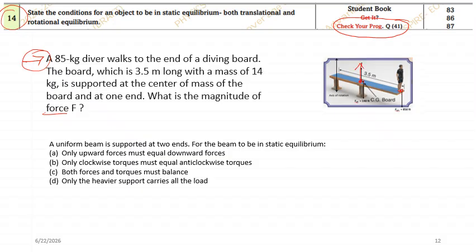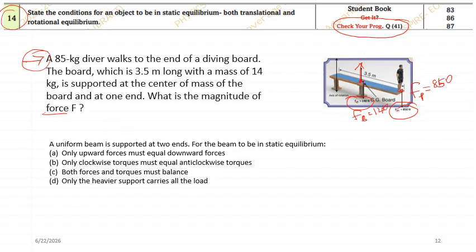This force is acting exactly upward. And they have given the force exerted by the person as 850, and the force exerted by the board as 140.